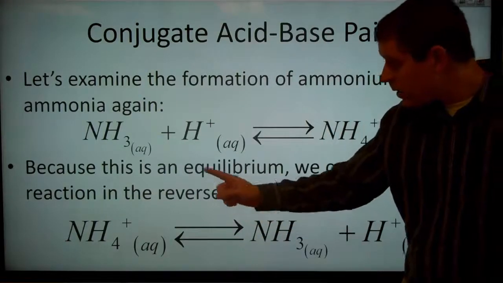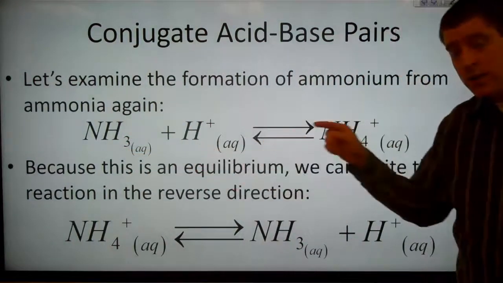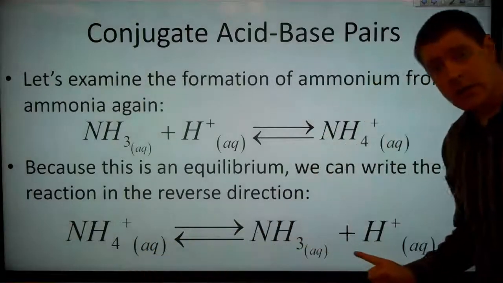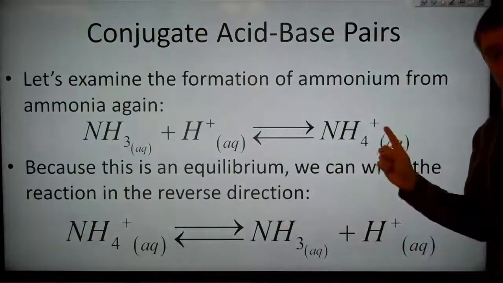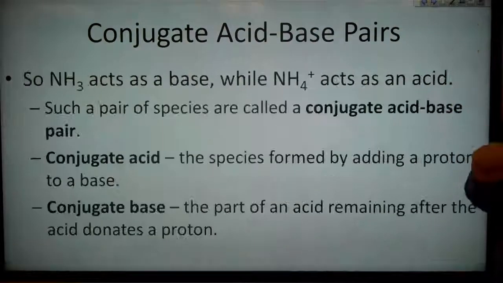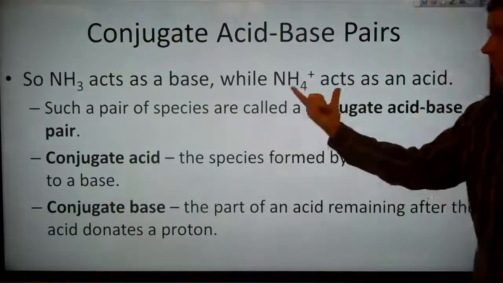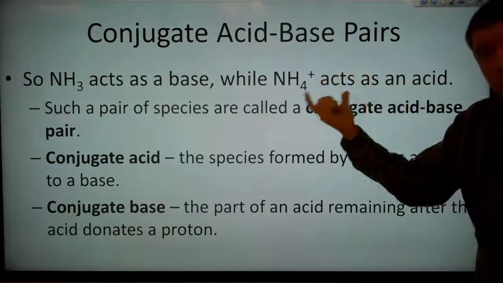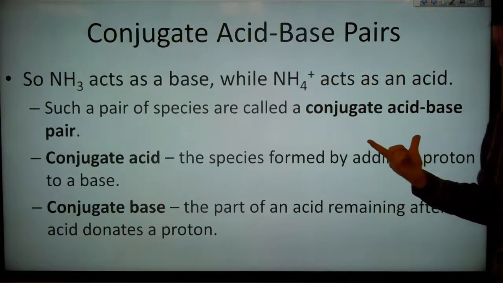So here we have a base, ammonia, accepting a proton to become ammonium, but ammonium is an acid. So we have a base reacting with a proton that gives us an acid. So the ammonia again is acting like a base, the ammonium, NH4+, is acting like an acid, and this is a pair of species that we call a conjugate acid-base pair.